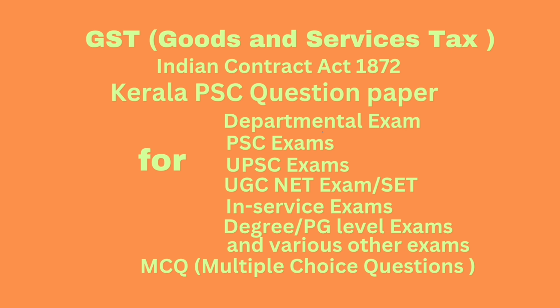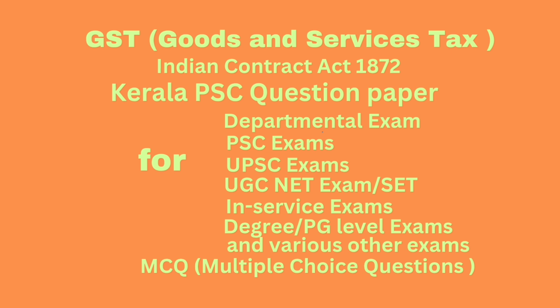Question number 83. Assessment includes option A, self-assessment. Option B, reassessment. Option C, summary assessment. Option D, all of the above. Correct answer, all of the above. Question number 84. Assessment includes option A, assessment of non-filer. Option B, assessment of non-registrant. Option C, both A and B. Correct answer, both A and B.